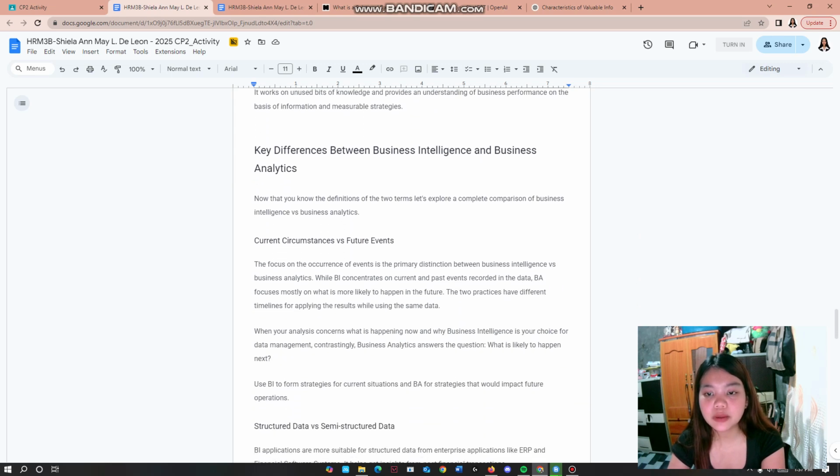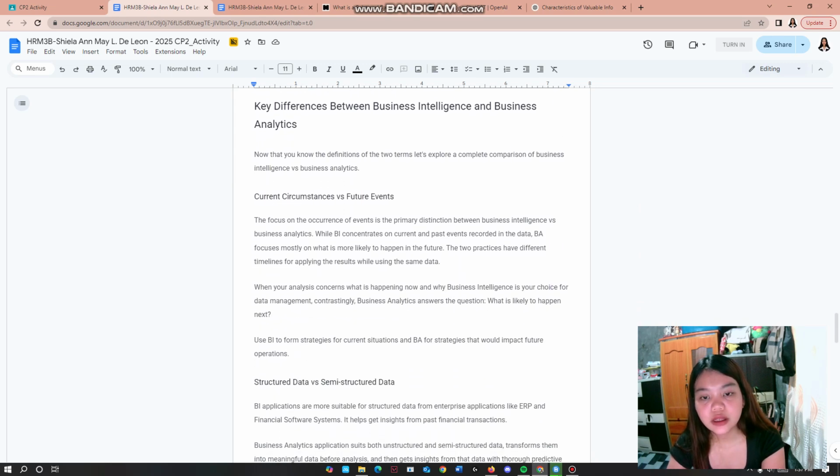Key differences between business intelligence and business analytics. Now that you know the definition of the two terms, let's explore a complete comparison of business intelligence and business analytics. Current circumstances versus future events. The focus on the timing of events is the primary distinction between business intelligence and business analytics. While BI concentrates on current and past events recorded in the data, BA focuses mostly on what is more likely to happen in the future.